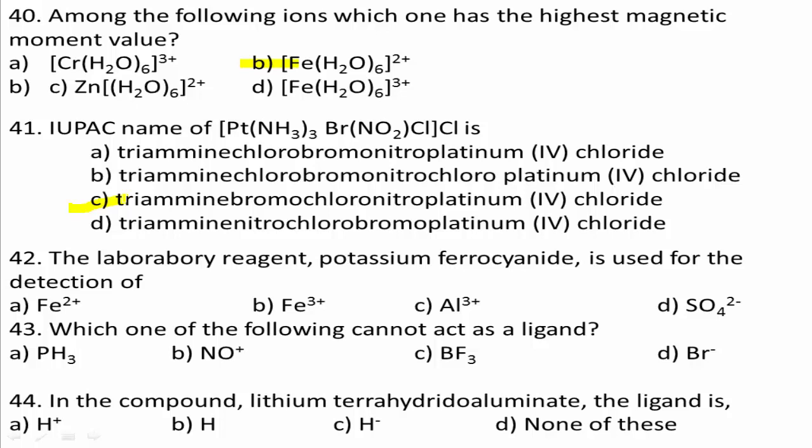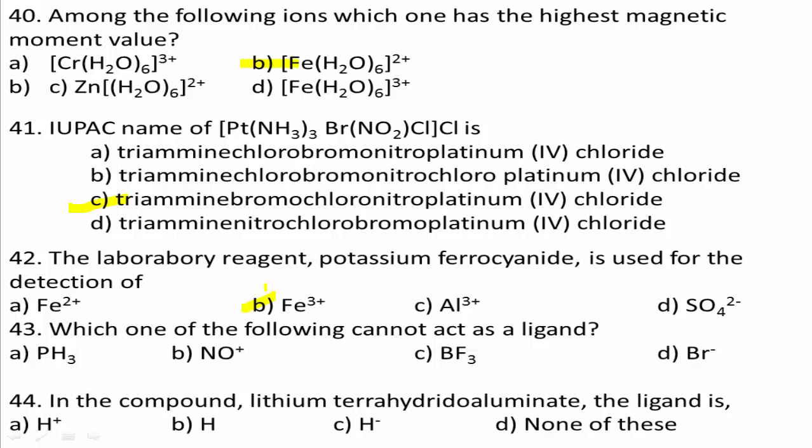The laboratory reagent potassium ferrocyanide is used for the detection of Fe3+, that is, ferric iron. Potassium ferrocyanide is used in the Prussian blue staining method. The correct answer for this question is option B, Fe3+, ferric iron.